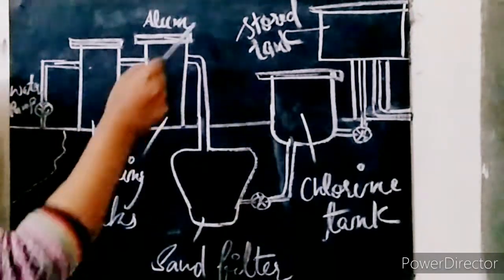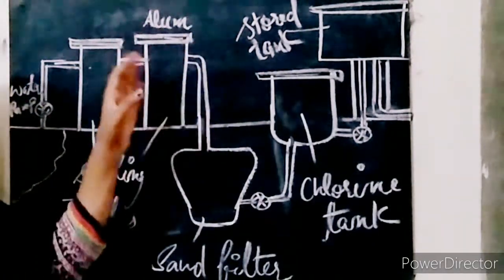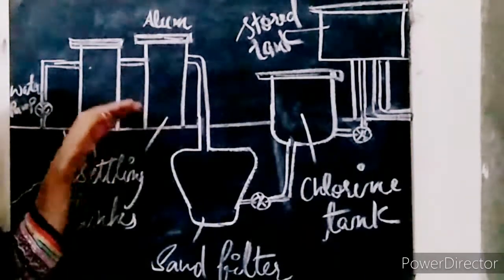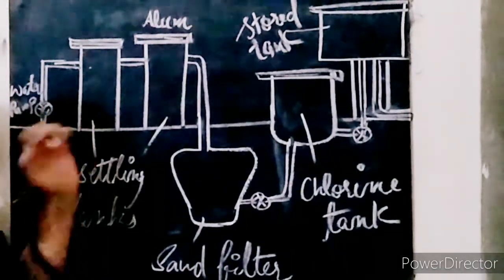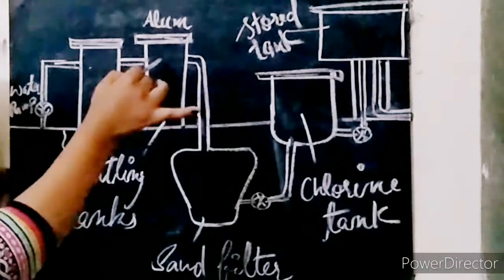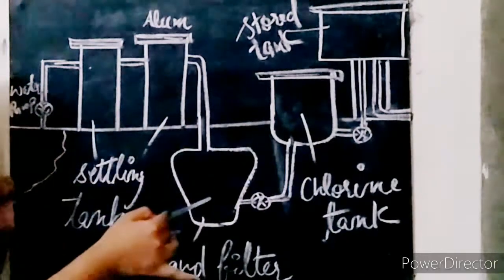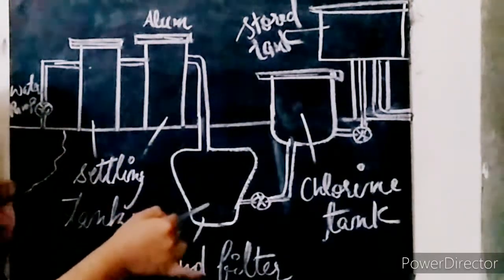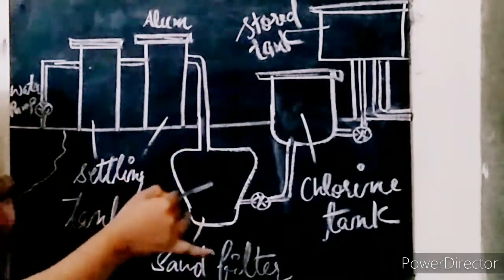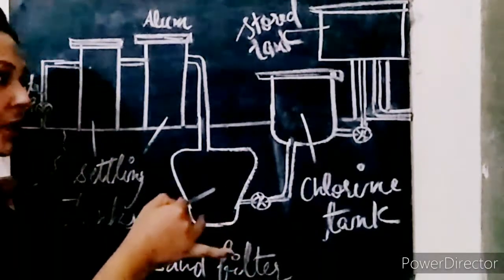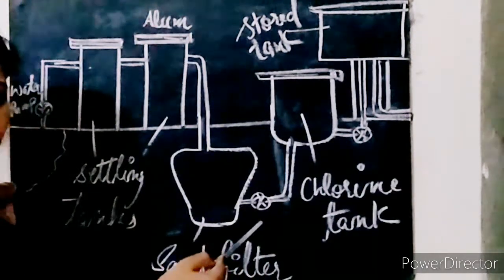In this tank alum is added. What does alum do here? Alum settles the heavier impurities down and makes the lighter particles float on the surface of the water. Afterward this water, having small impurities, is transmitted to the filter tank. This is called the filter tank, where sand filters out the small impurities, and afterwards the water goes to the next tank with the help of a water pump.